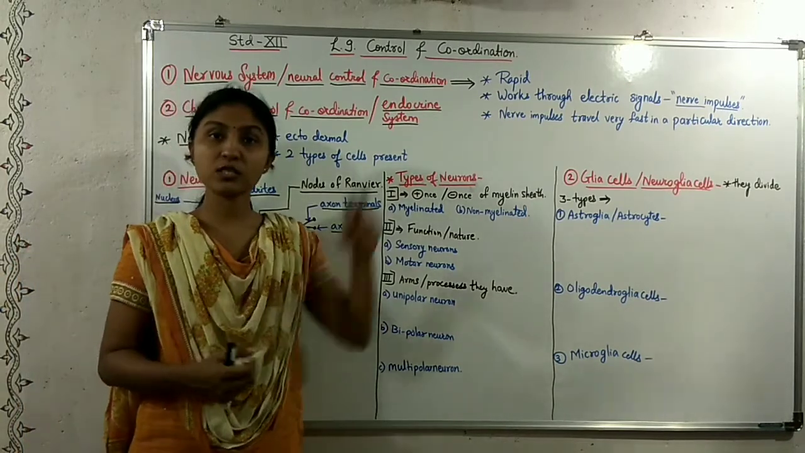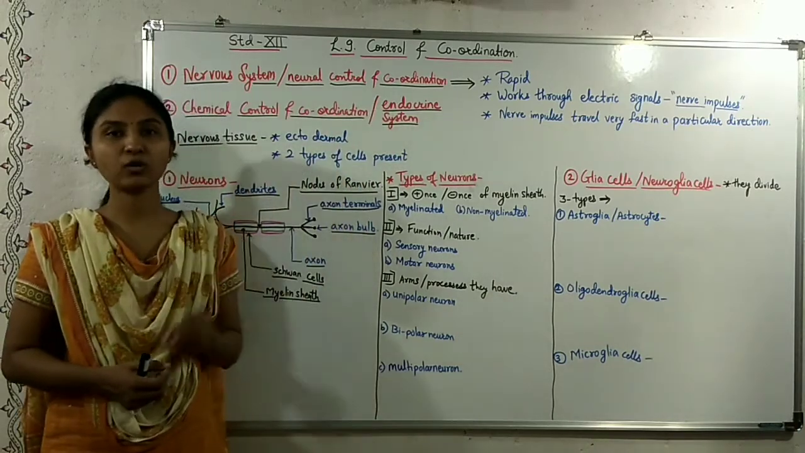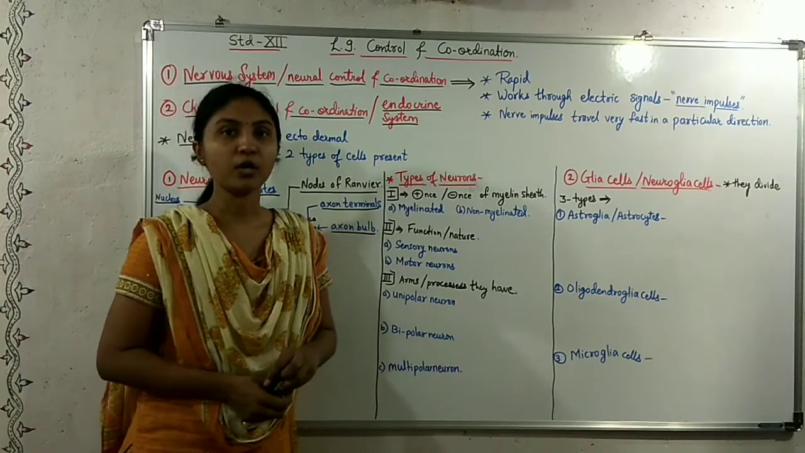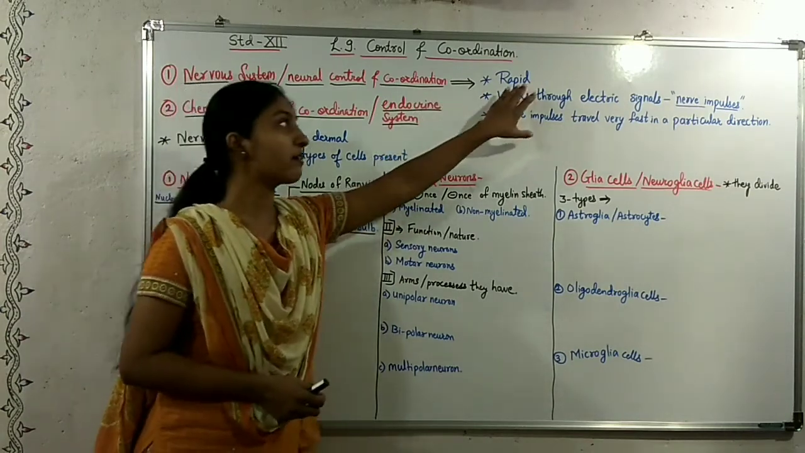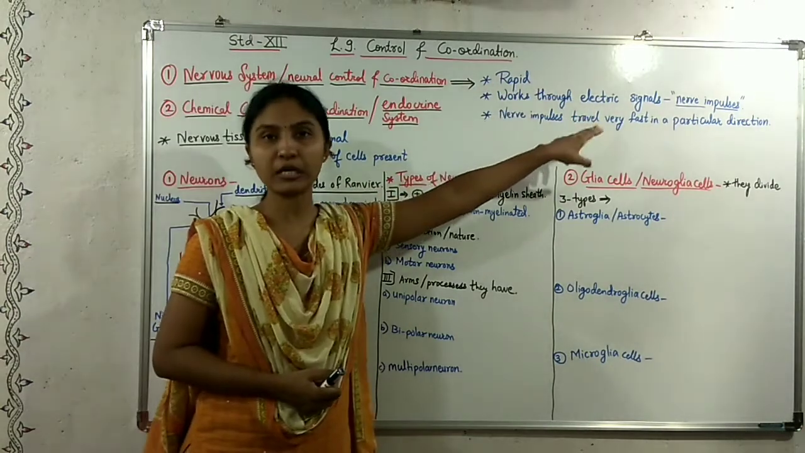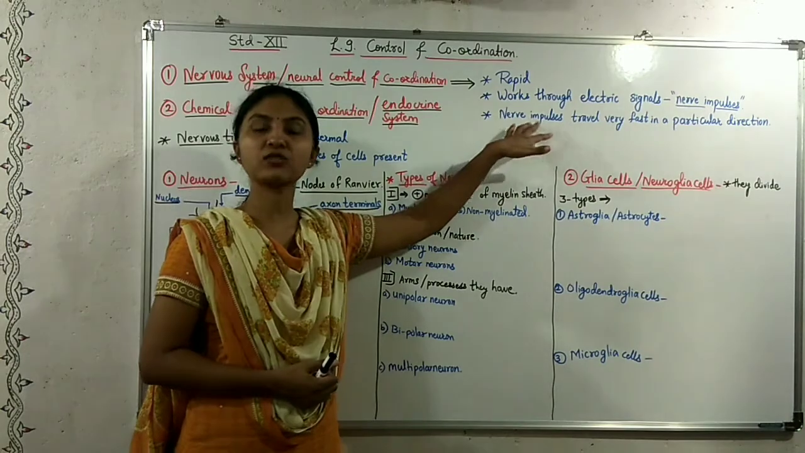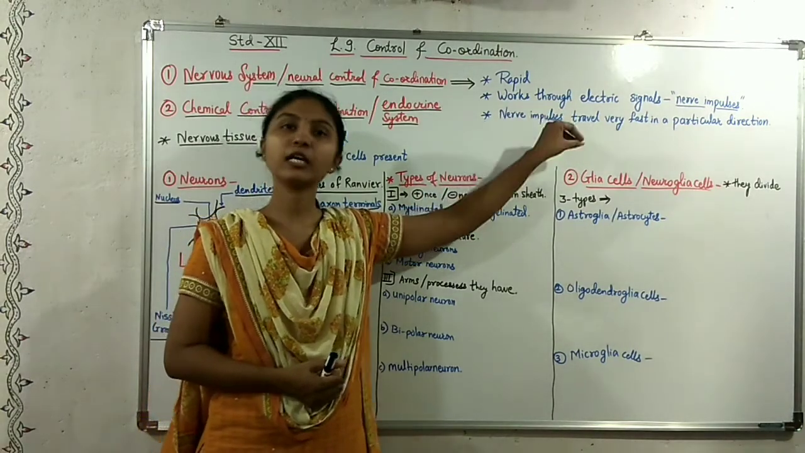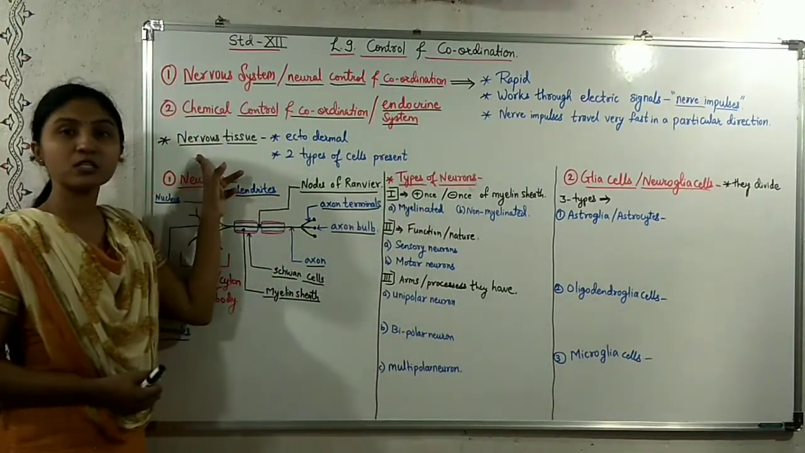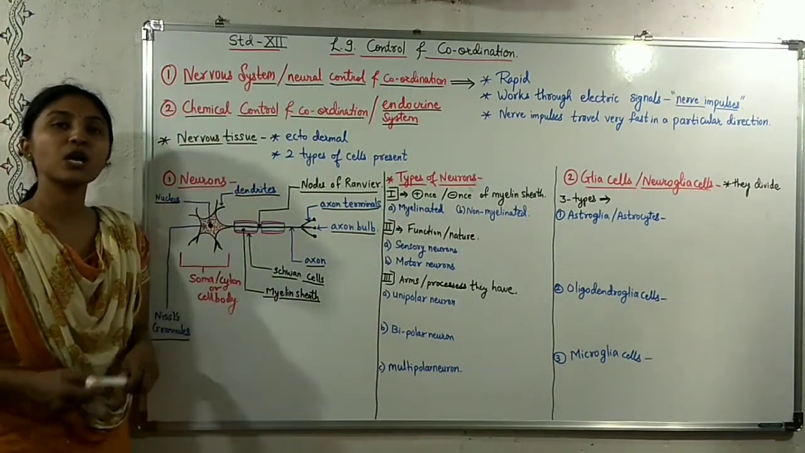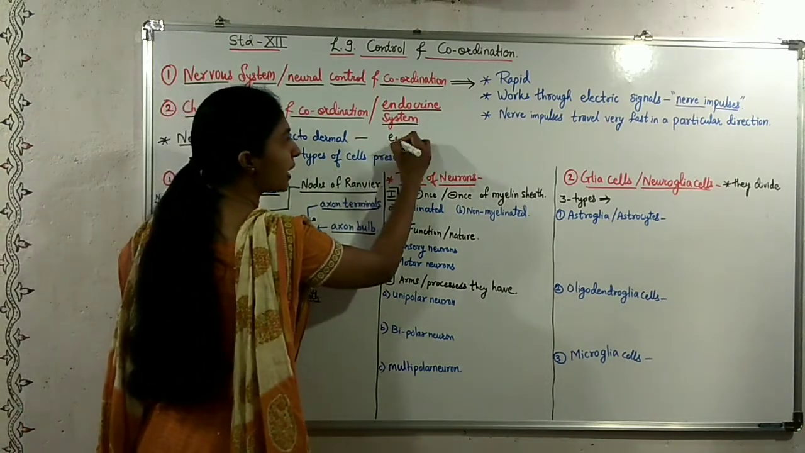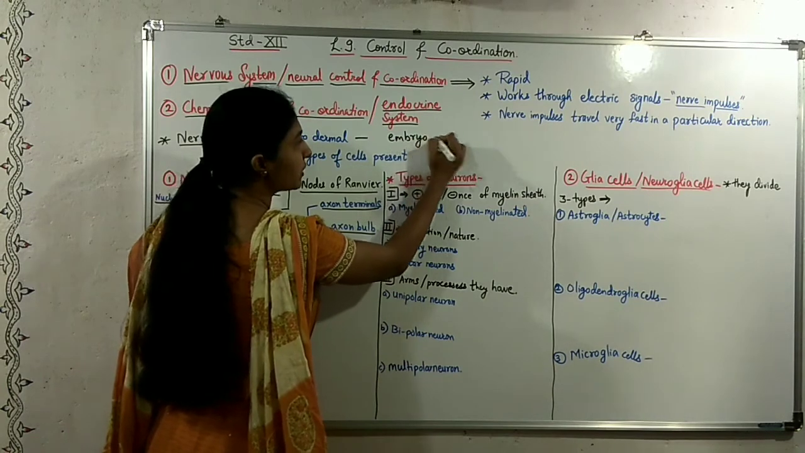So in humans, these two systems are responsible for the control and coordination of the body. The nervous system is very rapid. It works through electrical signals called nerve impulses, and these nerve impulses travel very fast in the body in a particular direction. The nervous system is made up of nervous tissues. These nervous tissues are ectodermal in origin, meaning they originate from embryonic germ layers.